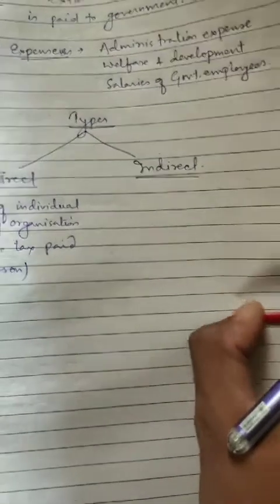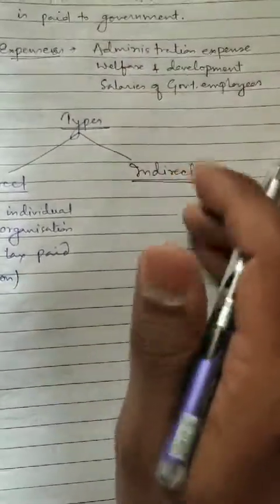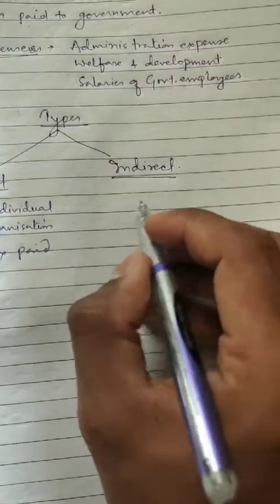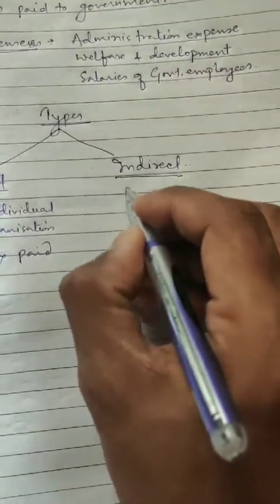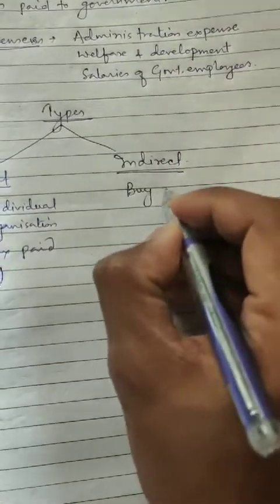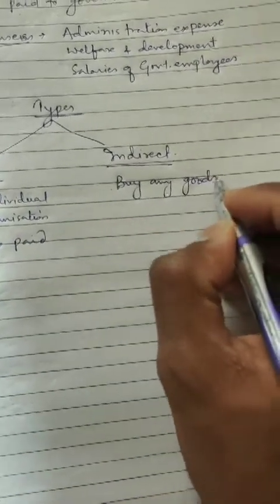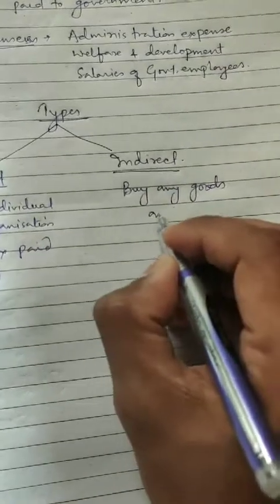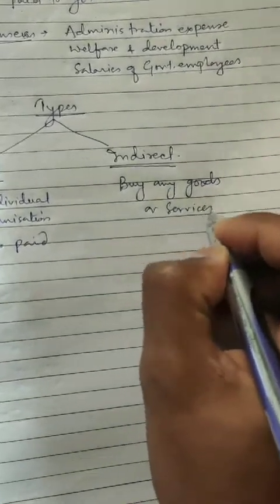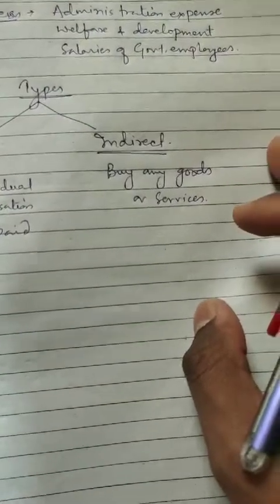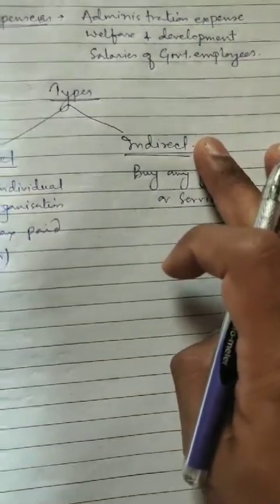Indirect taxes are those taxes which are paid by us or any organization when they buy any goods, objects, substances or services. Suppose we are buying some books, whatever tax we are paying on those books will be included in indirect tax.